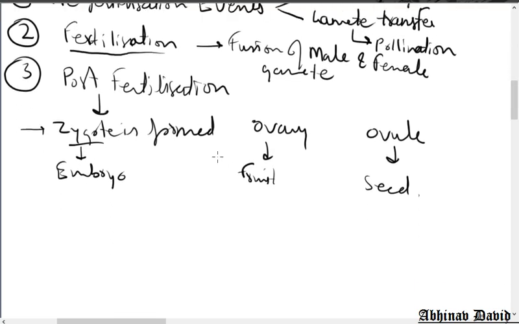And then we have also seen that the other parts of the flower, the sepals, petals, stamens, style and stigma, dry and fall off, because there is no need for them now. In some plants they may remain along with the fruit, but in most plants they fall because they are of no use now. So these are the things taking place.